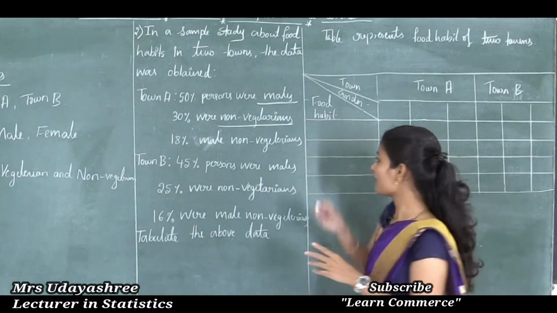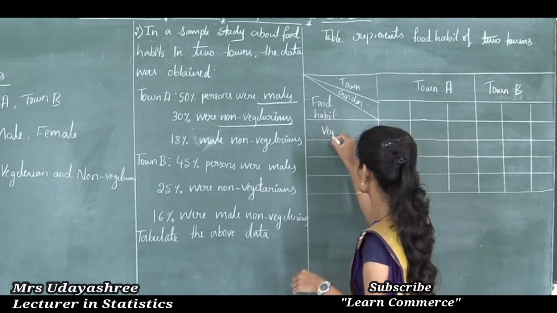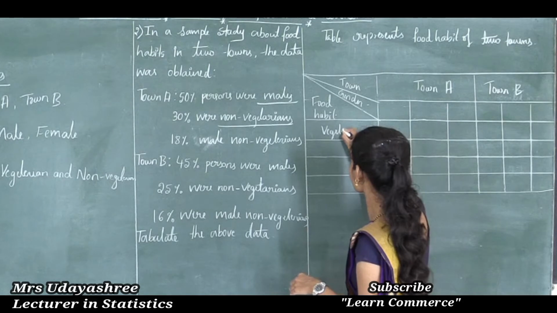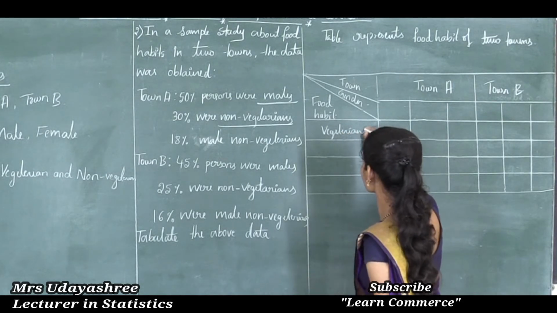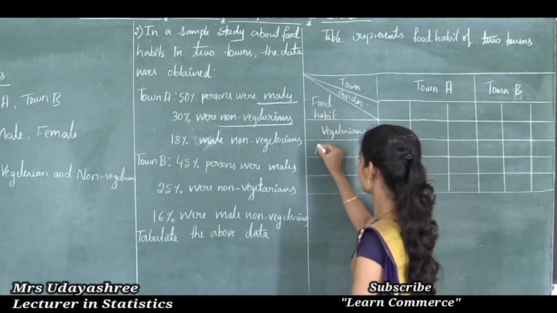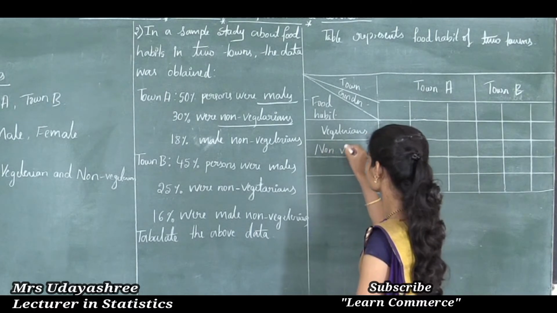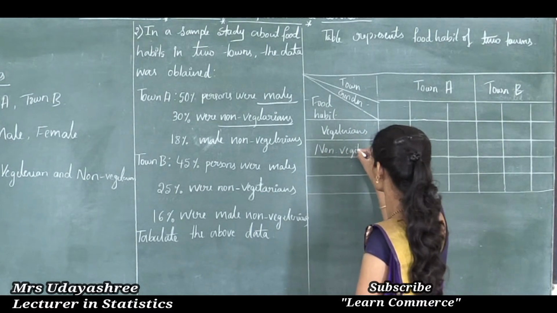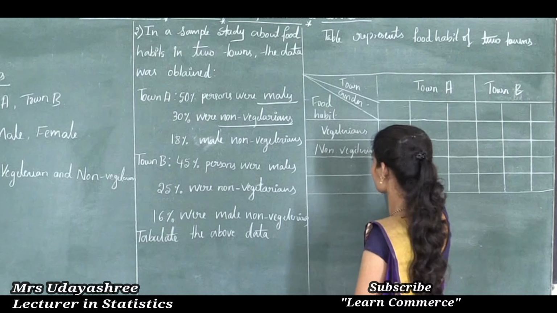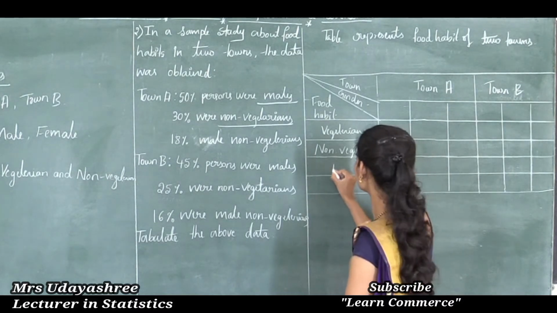Here the food habits are vegetarians and one more is non-vegetarians. The last column I will write here: total.